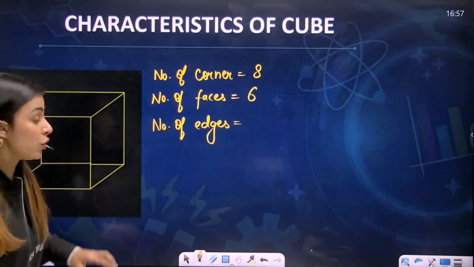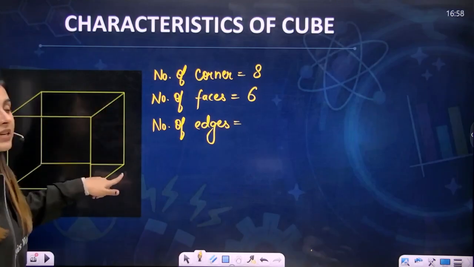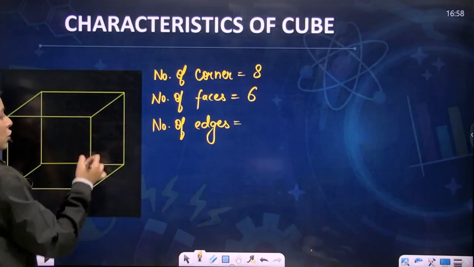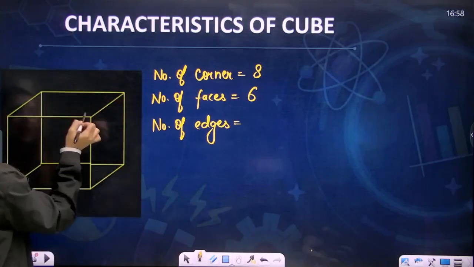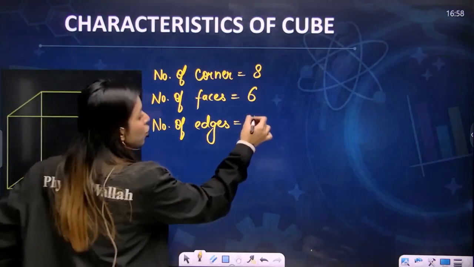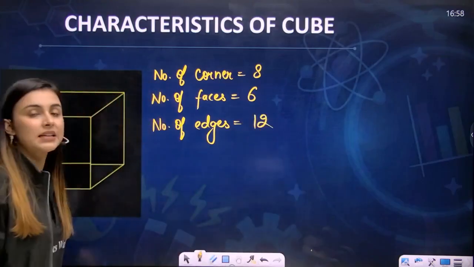What is an edge? I told you this is what is known as an edge. Okay, so how many edges are present? You have 1, 2, 3, 4, 5, 6, 7, 8, 9, 10, 11 and 12. So the total number of edges present is 12.